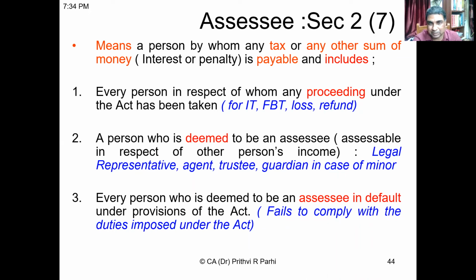Deemed assessees are also assessees. And let us say you have failed to comply with some of the provisions of the act. For example, you have paid your tax, but you have not filed income tax return. That means you have paid tax, fine, but you have not complied with other provisions of income tax law, like filing the return. In that case, you are an assessee in default. You are also an assessee.